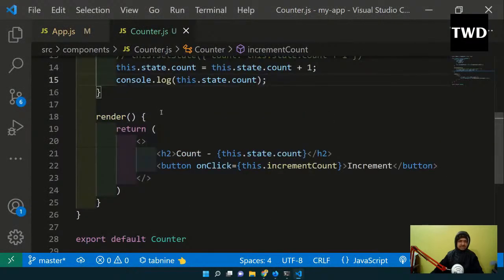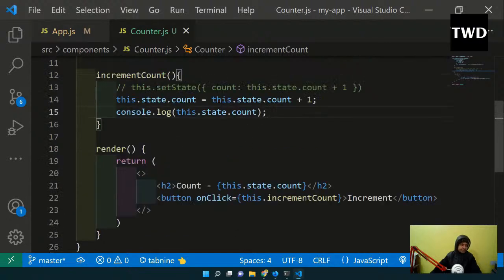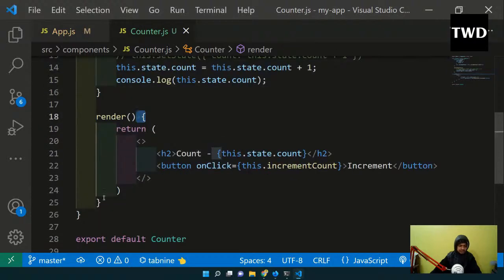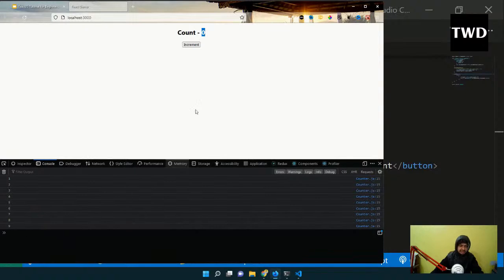this.setState does something known as a DOM update, a virtual DOM refresh. Whenever this.setState is run, the render method in a class-based component is rerun. See, my state is actually changing, but the screen is not getting refreshed.